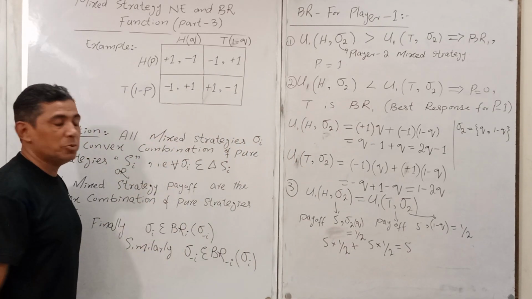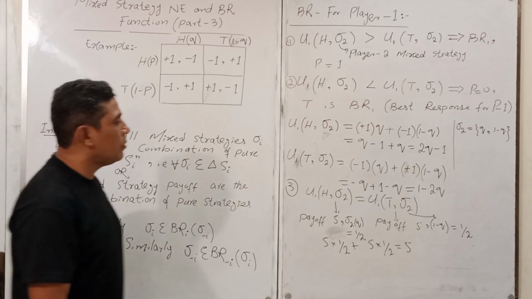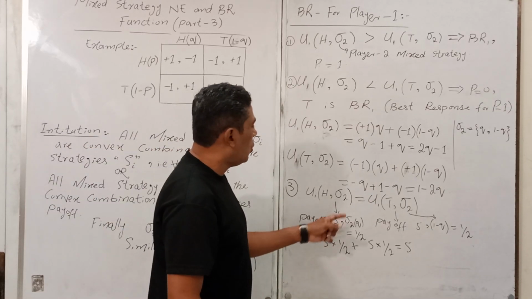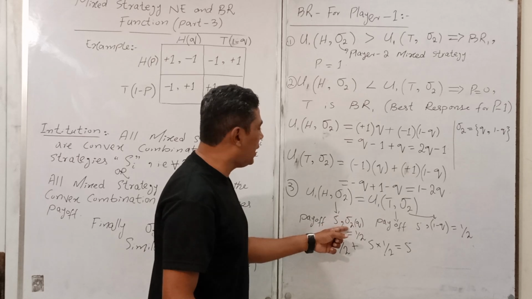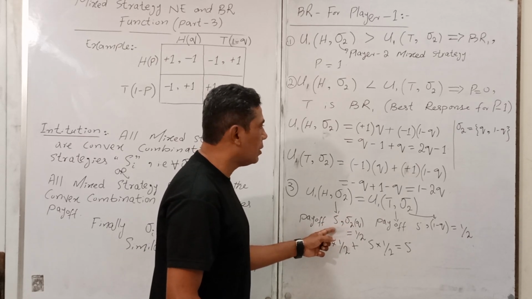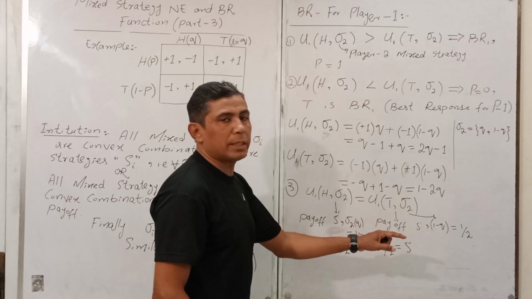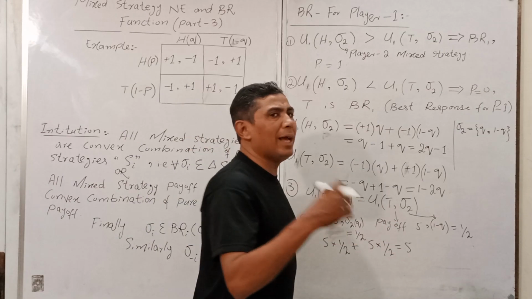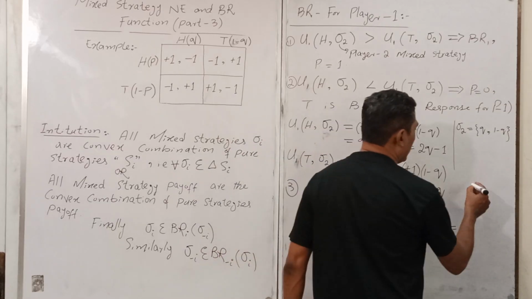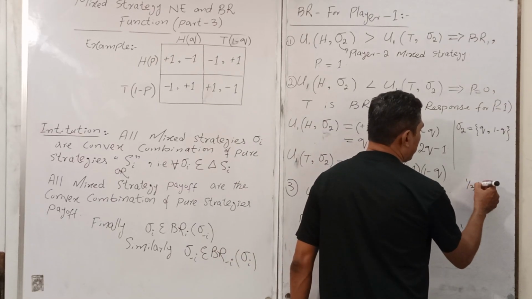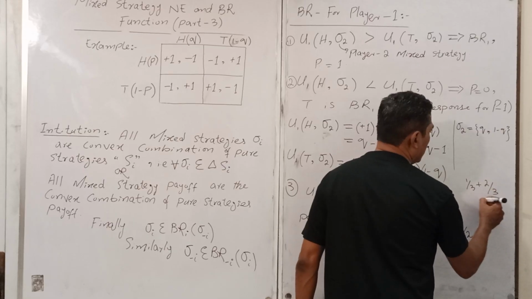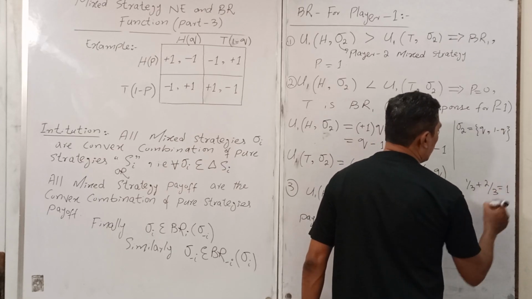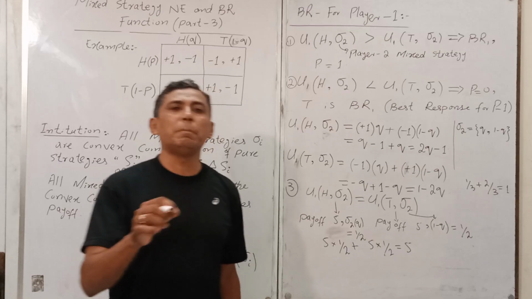Take another value. If 1/3 possibility to get 5 and 2/3 possibility to get 5 in case of tail. Why I'm saying this one? Because 1/3 plus 2 upon 3, answer is equal to 1. So probability cannot be greater than 1.